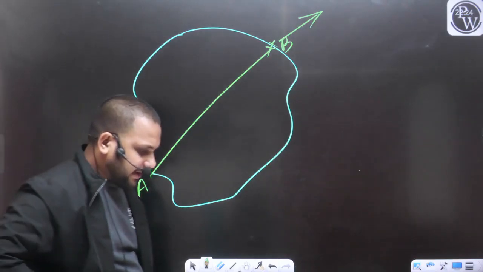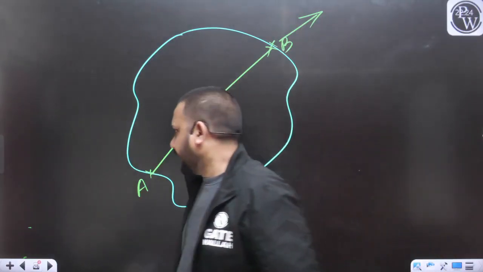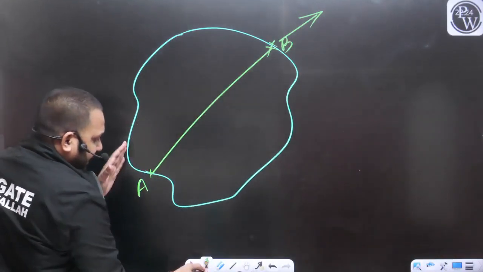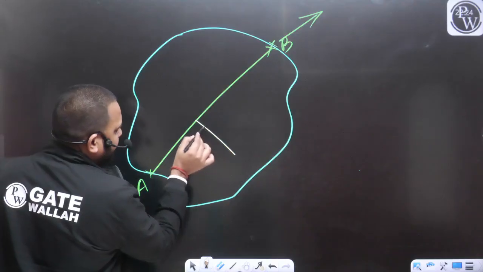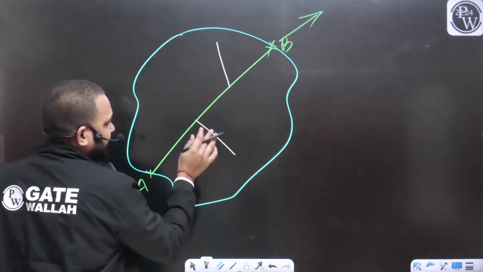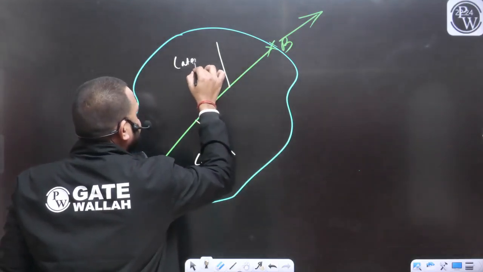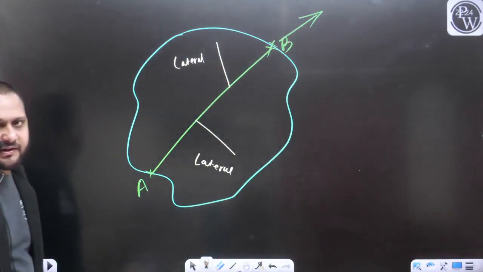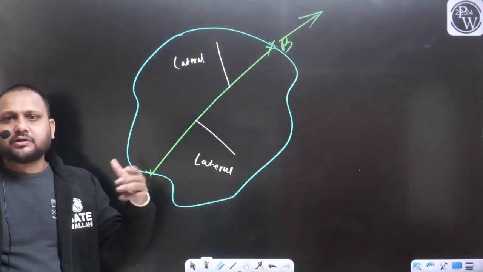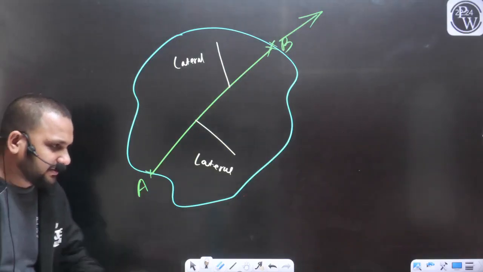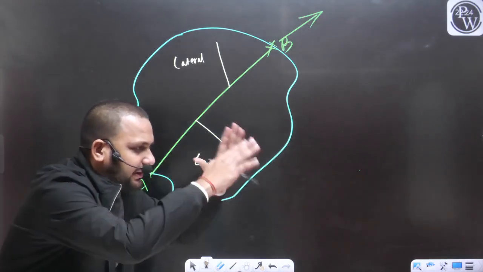We can say it is the longitudinal direction or the direction of survey. Let's say I am measuring this distance along the length. Riya, longitudinal direction means along the length.